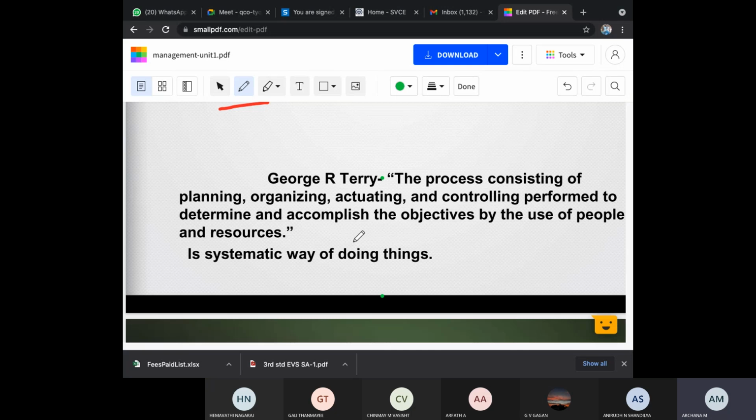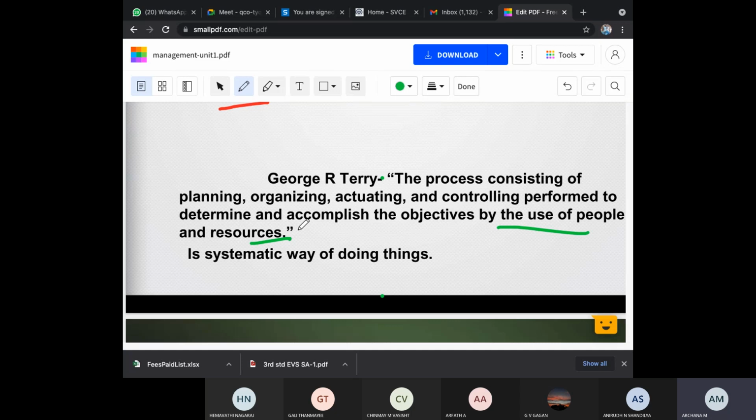So management is the process consisting of planning, organizing, selecting, and controlling, performed to determine and accomplish the objectives by the use of people and resources. That is very important, the objectives by the use of people and resources. Without people and resources, I cannot accomplish any task. Whatever example I took now, without you people, you cannot complete that. And what are the resources? You may require certain IoT devices, systems, everything. Those are the resources.